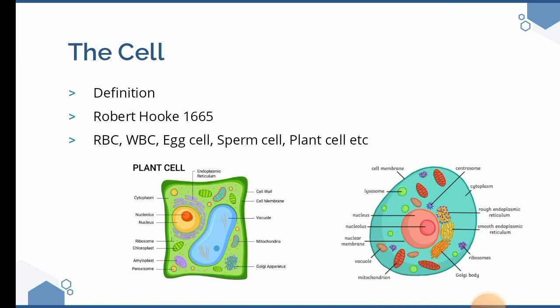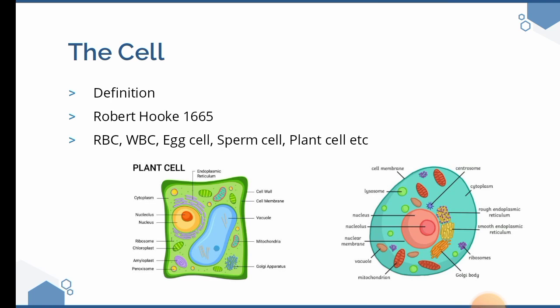The cell is the smallest organism found in nature. So the cell is the smallest structural and functional unit of a living organism that can be seen with a microscope.